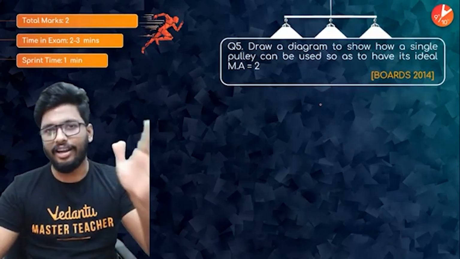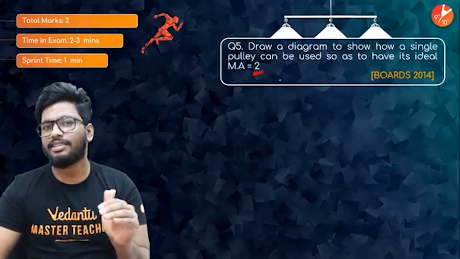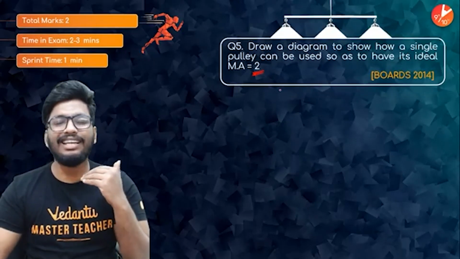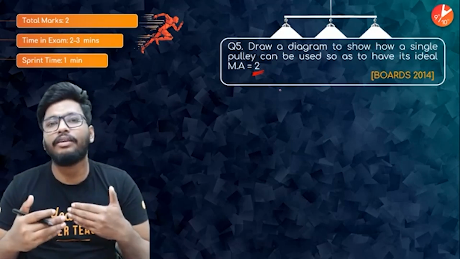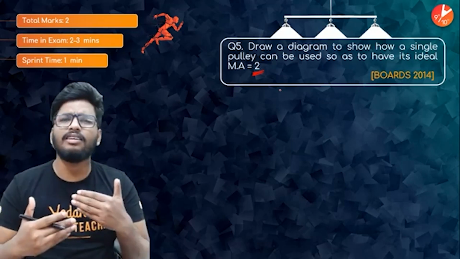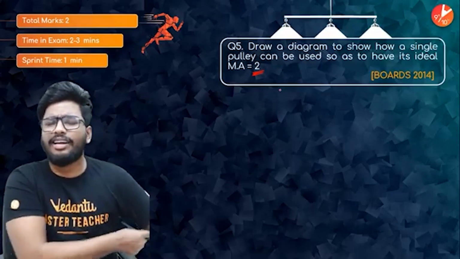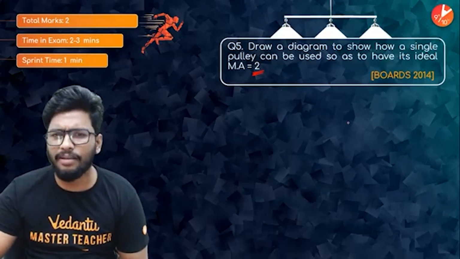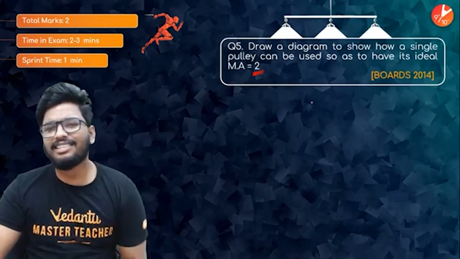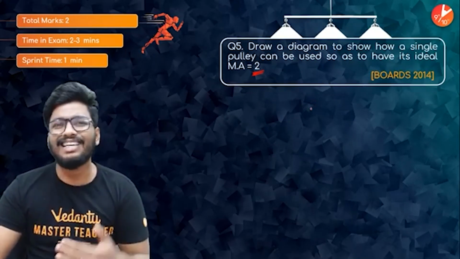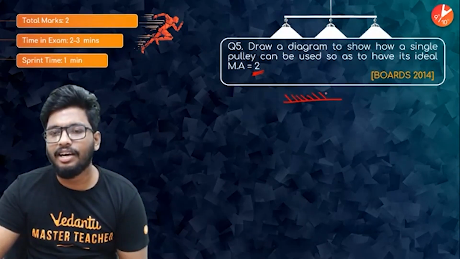Alright, first of all, if the mechanical advantage is 2, that means it's basically an effort multiplier. It's something that helps you to multiply the effort, right? That is what it is. Or you can say that it's like a jack or something like that. Now in this case, because it's a pulley, you can talk about a single movable pulley.